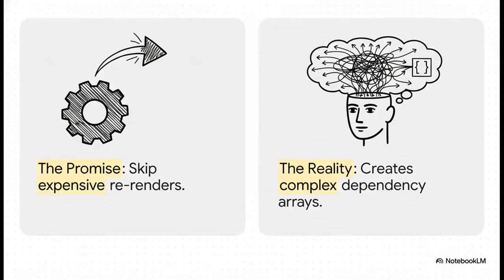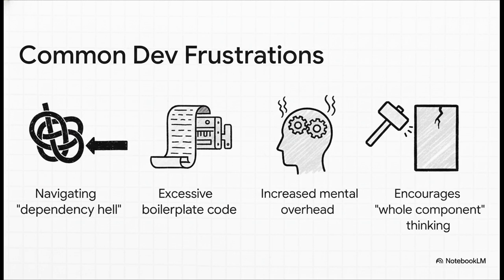Okay, here's the trade-off in a nutshell. The promise, the dream, is simple. Stop doing expensive work over and over again. Great, but the reality? Well, the reality is that dreaded dependency array. If you mess it up, even just a little, you get stale data and weird bugs. And even when you get it perfectly right, your code can turn into this tangled web that's just a nightmare to maintain. And this leads to some frustrations that I bet sound super familiar.